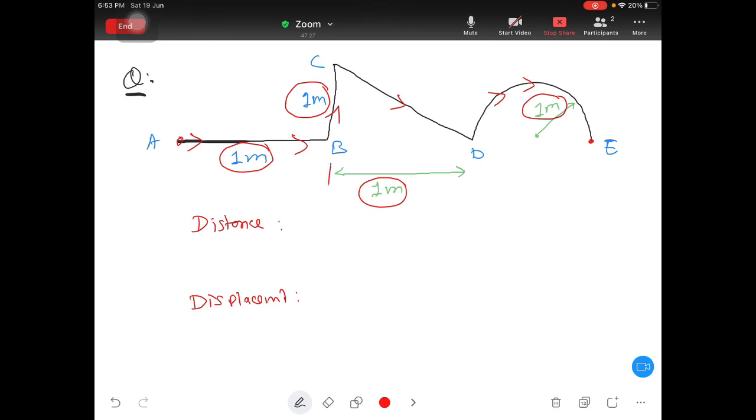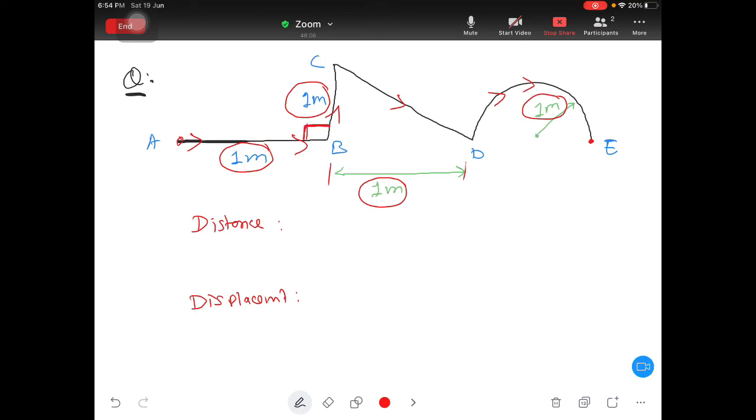But gap between B and D we know. And here it is 90 degree.